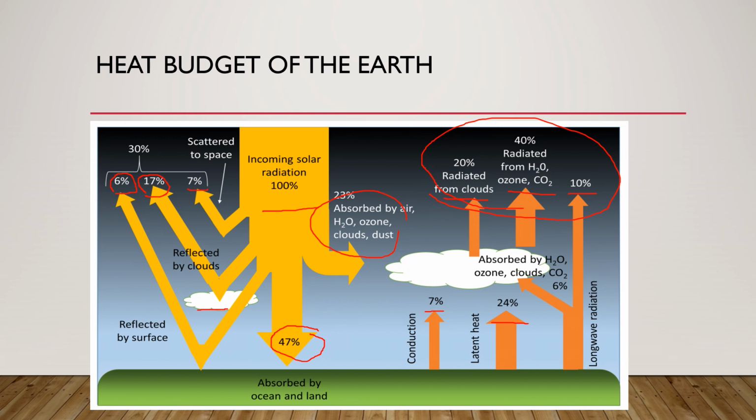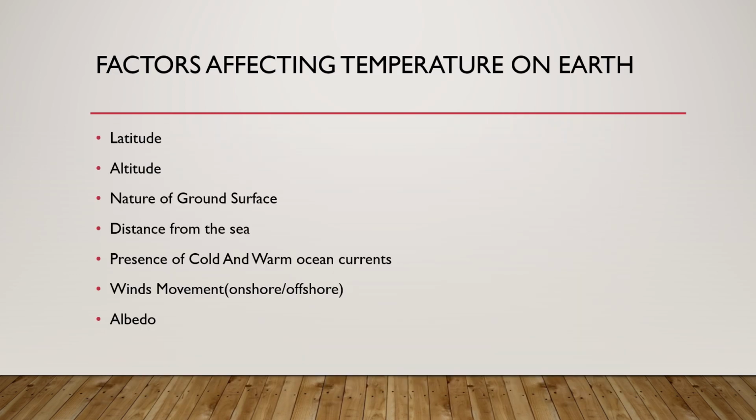30% is radiated back at the same time. The rest 70% is radiated in this way, and that's how a balance would be created on the earth. And heat budget this way is balanced on earth. Now looking into the factors that affect the temperature on earth.